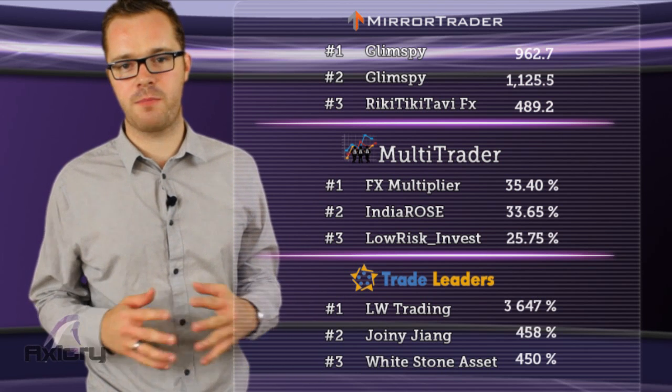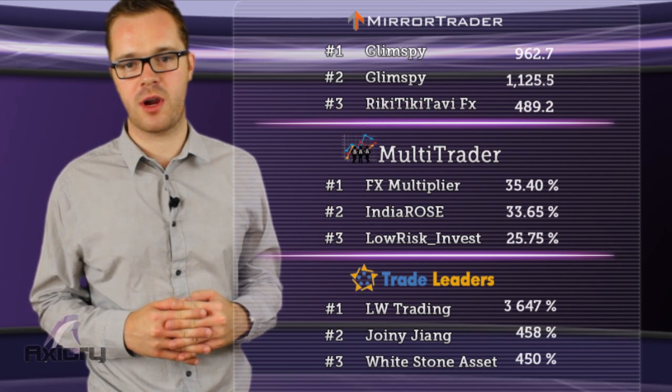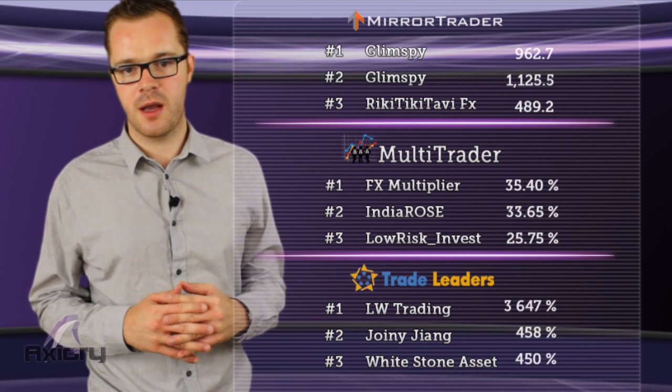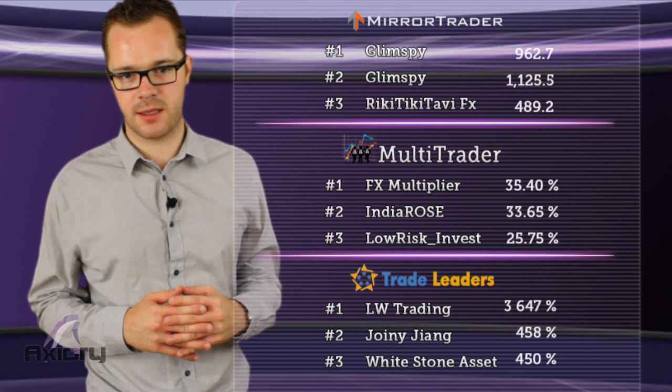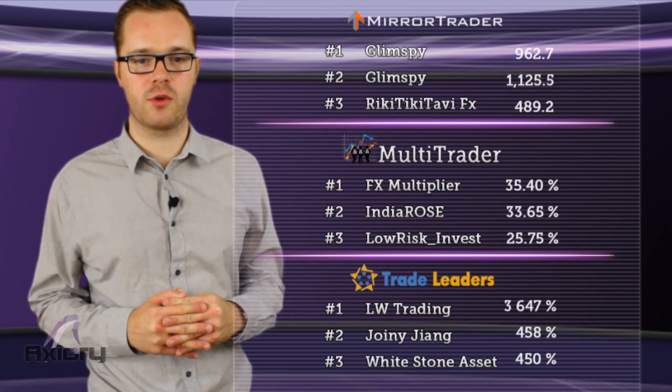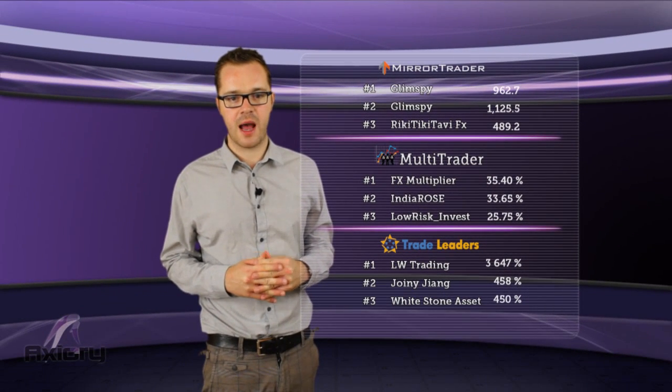On the downside, the biggest decline was recorded in LW trading, which fell 80%, but was able to hold its first place. On the upside, Johnny Jang recorded a rise of 11% and Whitestone Asset 8%.